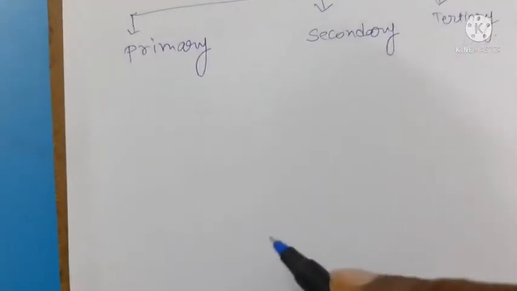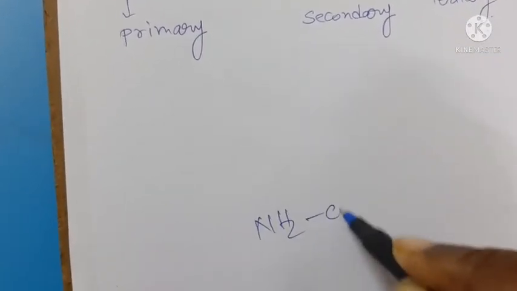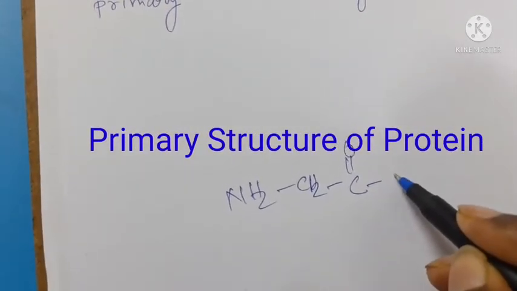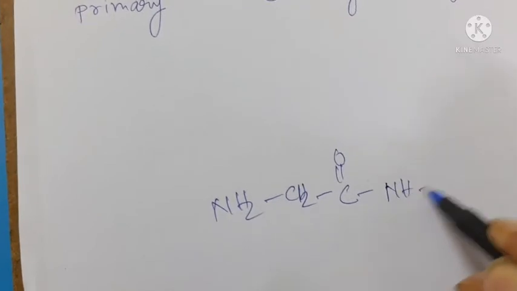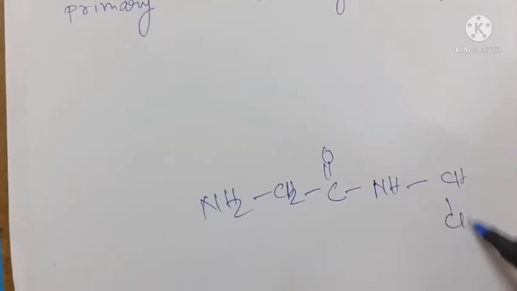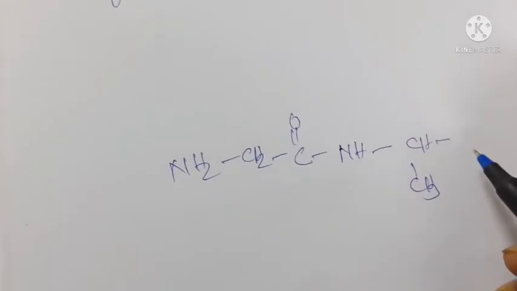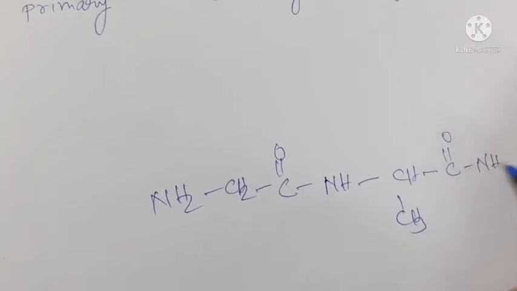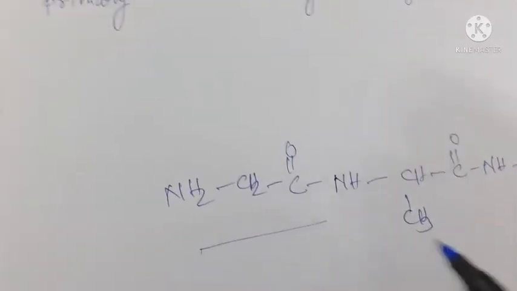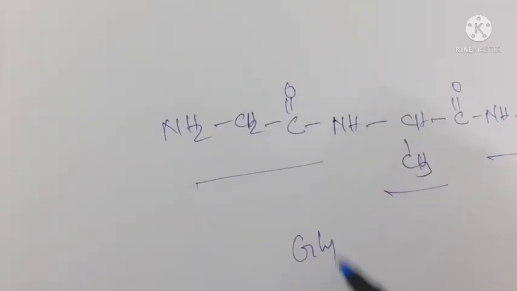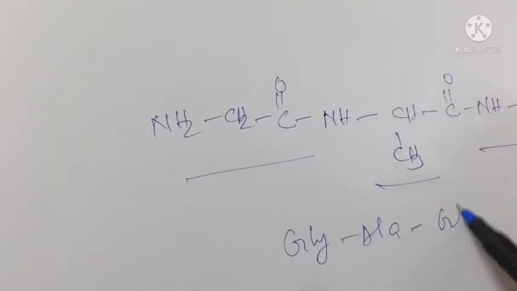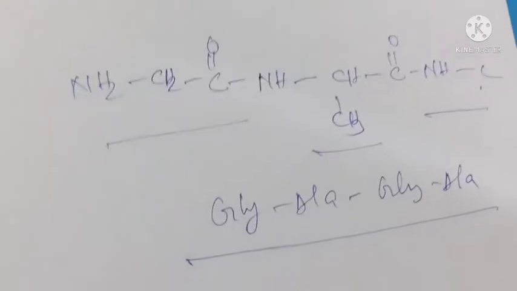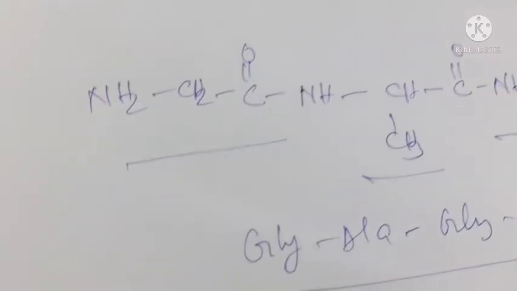Just like, if I draw here, suppose alanine is combining with glycine. Then again the alanine is combining with another glycine. That means glycine, alanine, that is GLY-ALA and GLY-ALA. This is actually the primary structure, or the sequence of the amino acids in which it is maintained. That is the primary structure of the proteins.